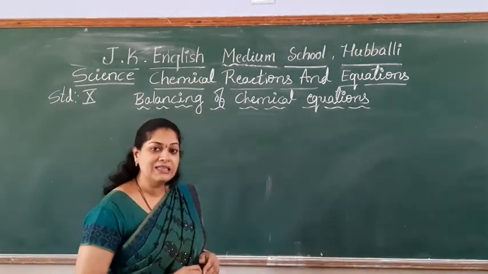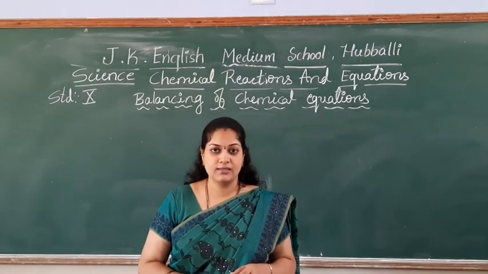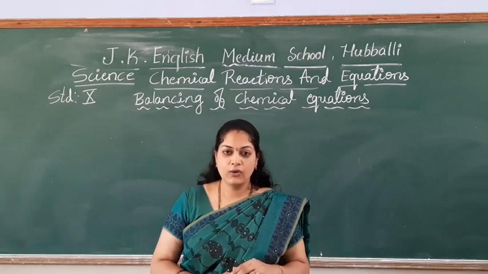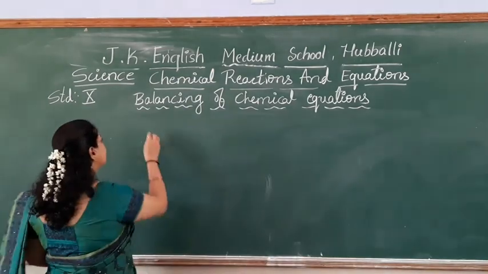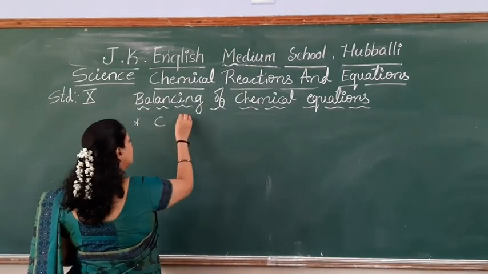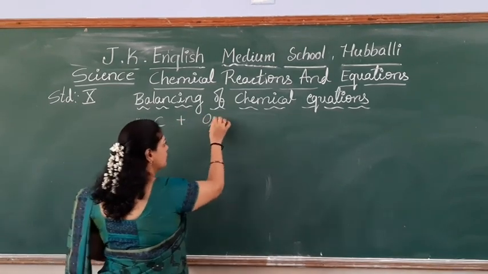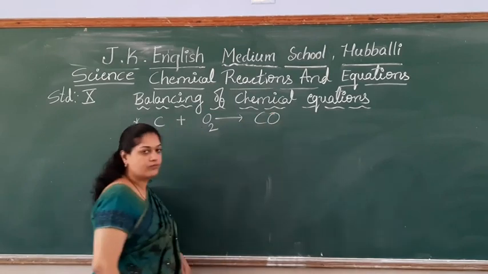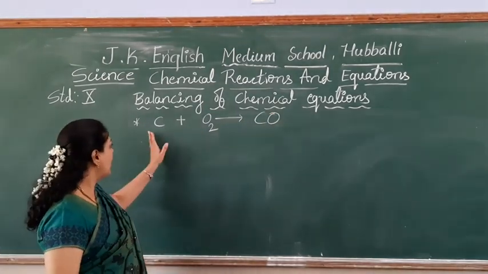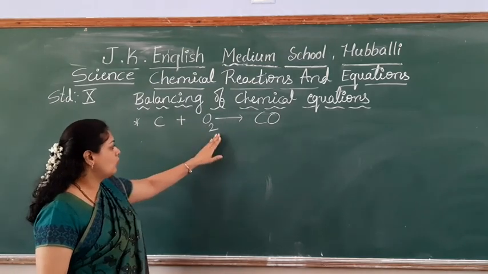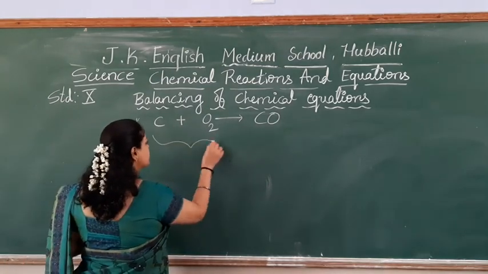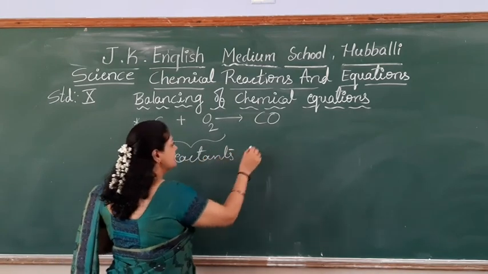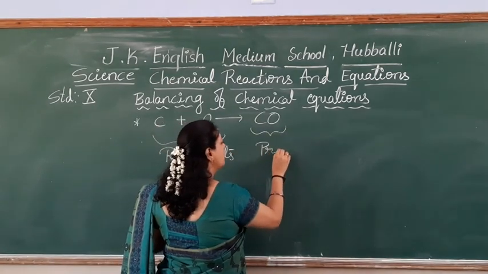What is this balancing of chemical equations? So let me start with an example only. Carbon plus oxygen gives carbon monoxide, CO. See, students, as you know, C plus O2, these are called the reactants and CO is called the product.